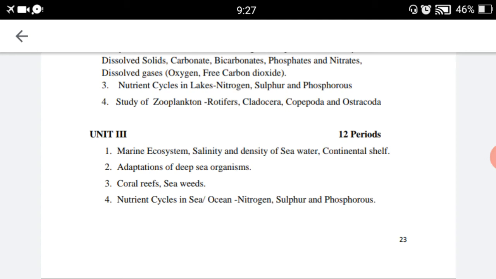In the third unit, there are also four subtopics. Topic number 1 contains the marine ecosystem, salinity, density of sea water, continental shelf. Second topic is adaptation of deep sea organisms. Third topic is coral reef, seaweed. Fourth topic is nutrient cycle in sea and ocean: nitrogen, sulfur and phosphorus.